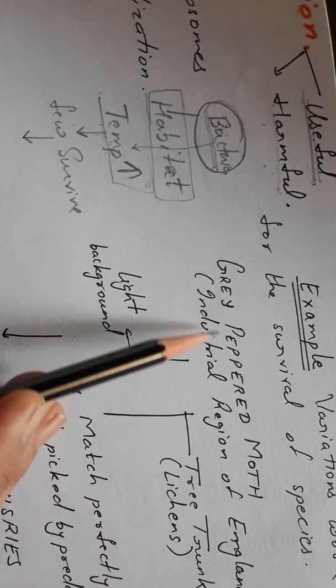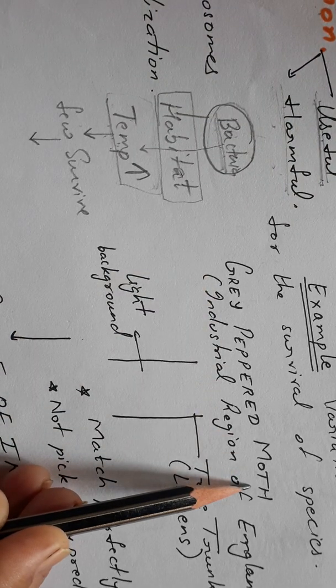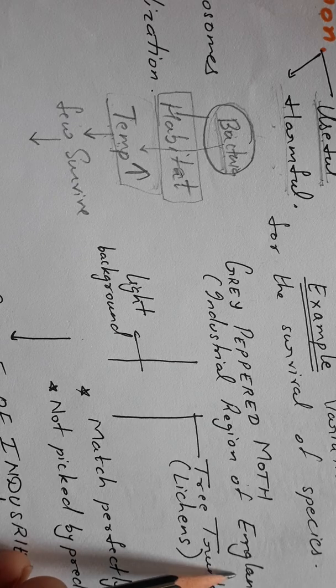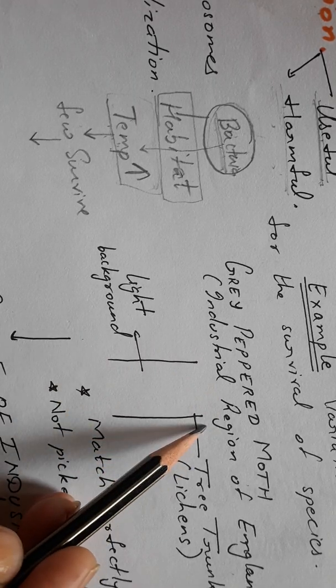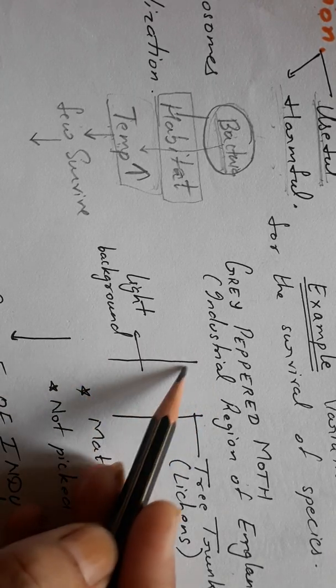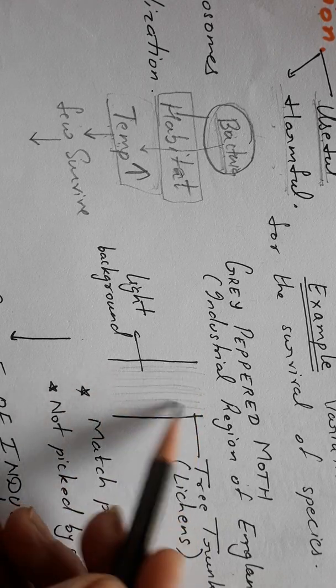So this is an example of the grey peppered moth, which was found in the industrial regions of England. These moths were very well adapted to the environmental conditions. They were living on tree trunks which were covered with the growth of lichens.